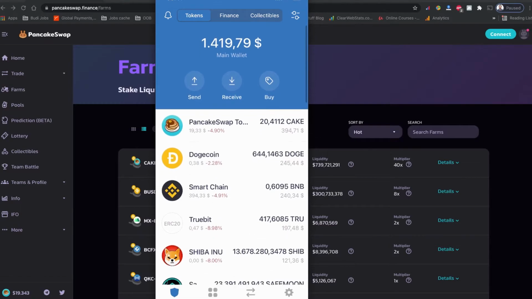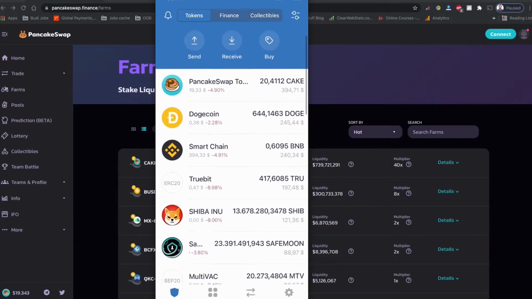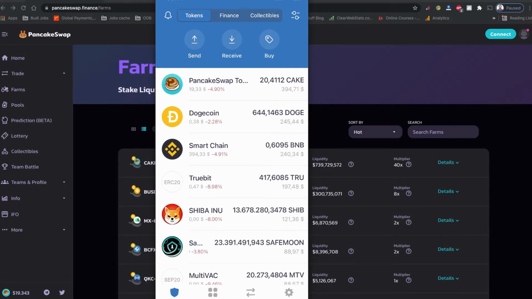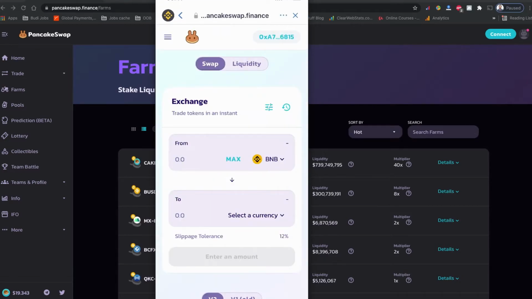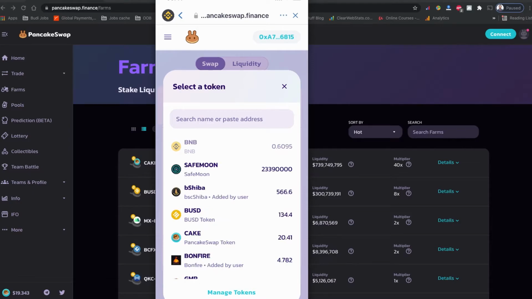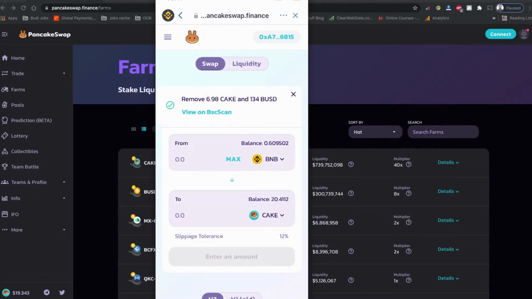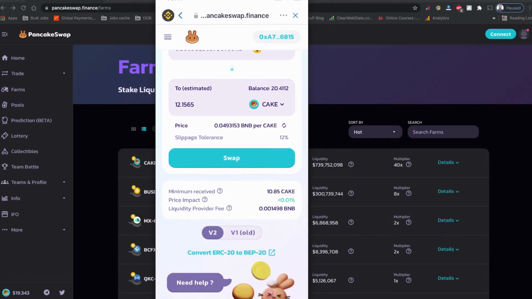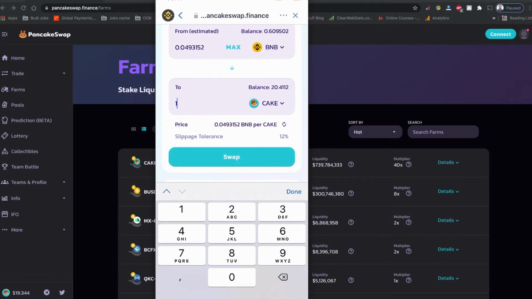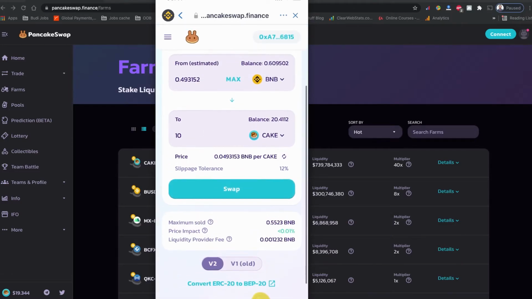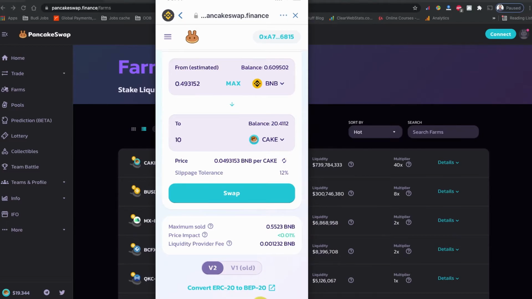Basically, I would like to swap some cake using my Binance Smart Chain balance so I can have more cake to stake in the auto compounding syrup pools. Let's go to the browser, PancakeSwap. From BNB, I want to choose Cake. The maximum I can have is 12, so maybe I'll just buy 10 cake so I can keep a little balance for other things. And swap it.